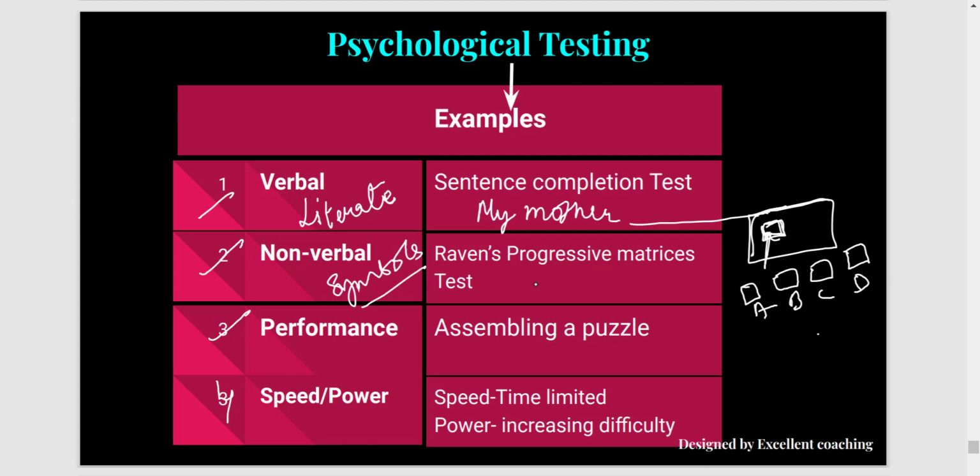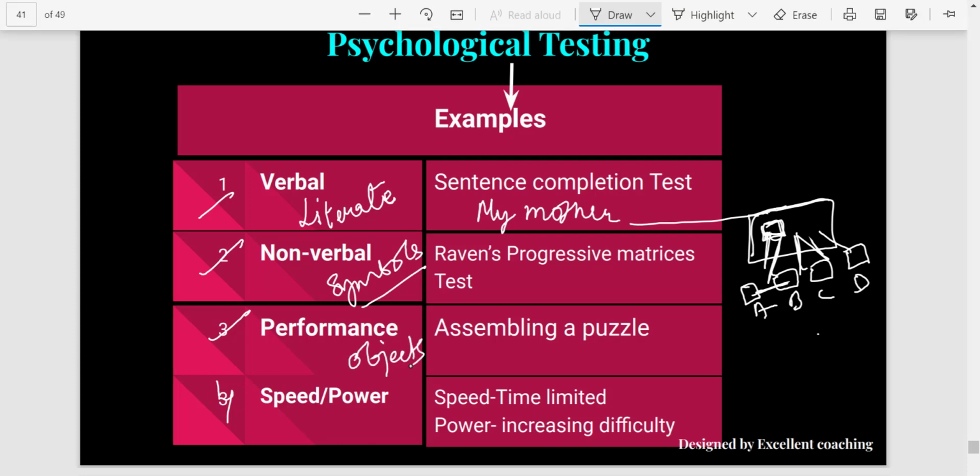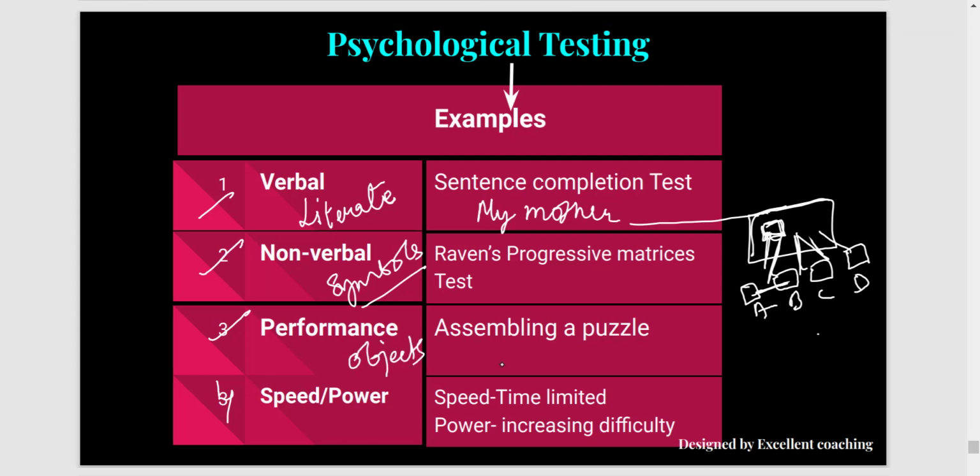So this type of Raven's progressive matrices, and there are certain other tests also which are based on symbols and pictures. So they don't require the individual to be literate, but the individual needs to understand the relation of the pictures and symbols with each other. Then comes performance test. Performance tests have certain objects that are placed in a haphazard manner and you need to place them in a particular sequence. So suppose like a puzzle, you are solving a puzzle, so you need to put certain pieces together to make a complete meaningful picture. That is a performance test.